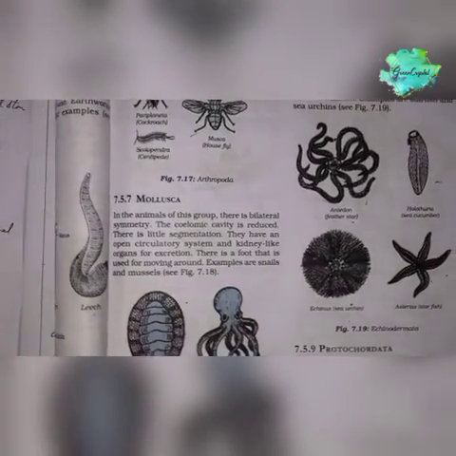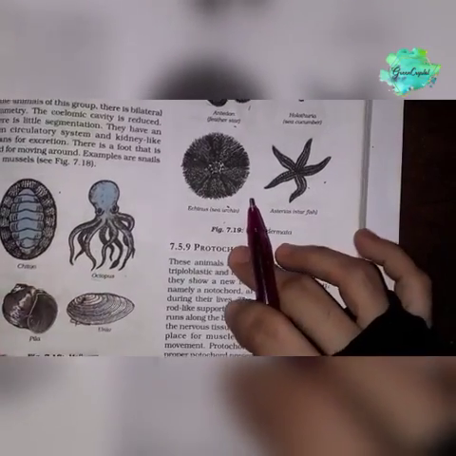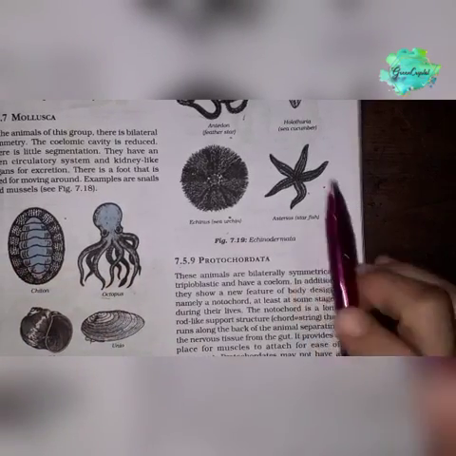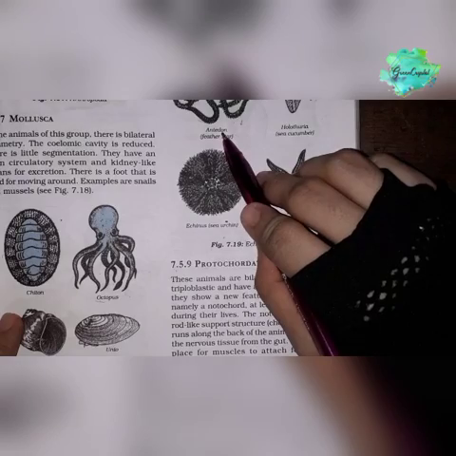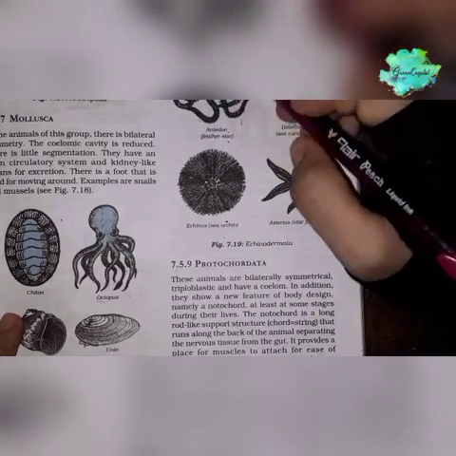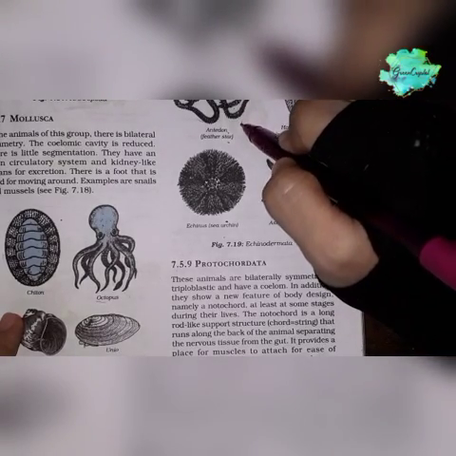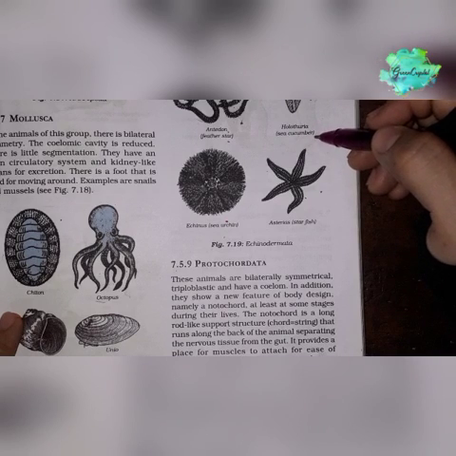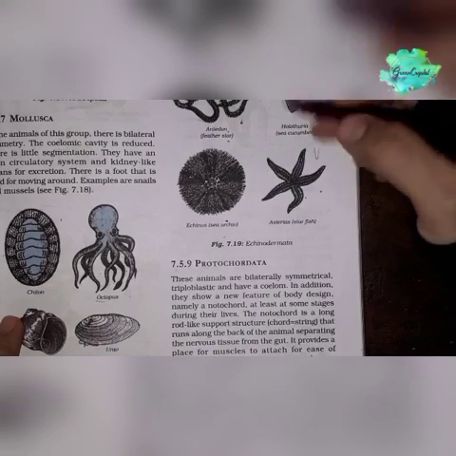Let's see the examples in figure 7.19. Okay, so here the first one is Antedon. They are also called feather star, and also sea lily. They are found in the seabed. Okay, and this is the Holothuria or sea cucumber. They are found in the coastal water in tropical and temperate regions.